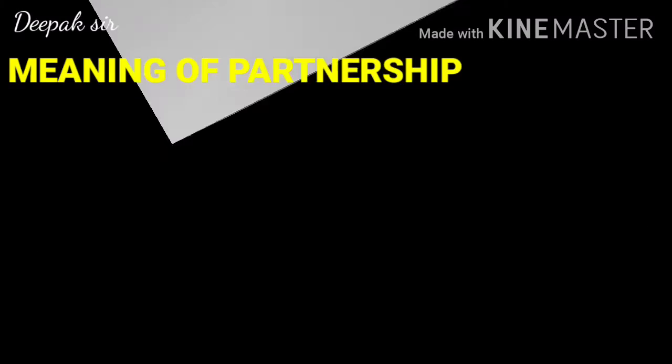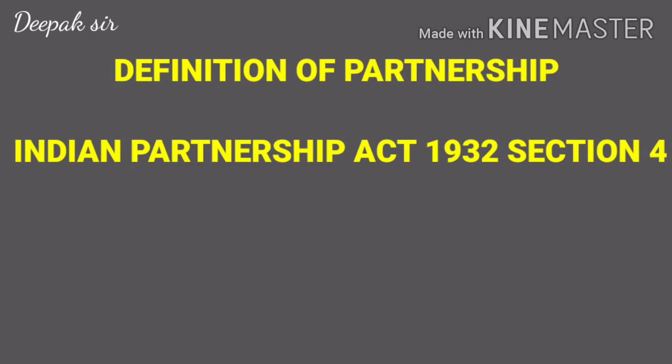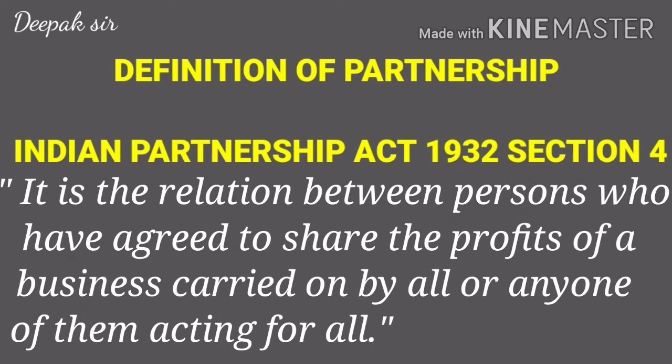Now let us see the definition of partnership. It is as per Indian Partnership Act 1932 section 4, and it defines partnership as a relation between persons who have agreed to share profits of the business carried on by all or any one of them acting for all.